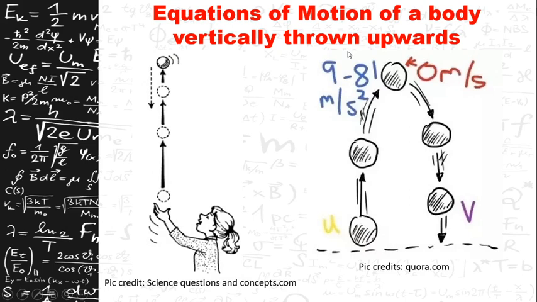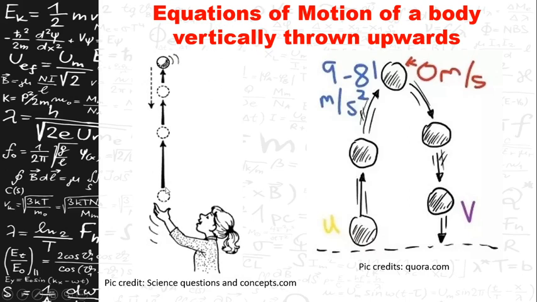Unlike in the previous case, that is the equations of a freely falling body, where the initial velocity is 0, there will be some initial velocity for a body which is vertically thrown upwards, because a body cannot go upwards without some force given by anything, anybody, a person or some other means. So there will be some initial velocity there.